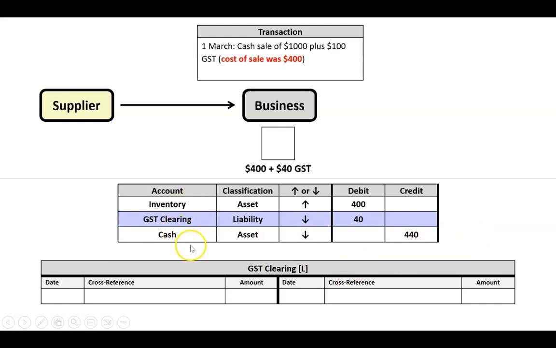But what we want to look at is what would happen here when we post. We won't worry about inventory or cash. Let's just go and post this. It's called GST clearing. It says do a debit of 40 there. I'm just going to make up a date and say we bought this on the 21st of February. No particular reason, I don't know when we bought it. I know we sold it on the 1st of March up here. But when we bought it, we're just going to make up this date because I'm going to reference it in a second. So that's what would have happened to GST clearing.